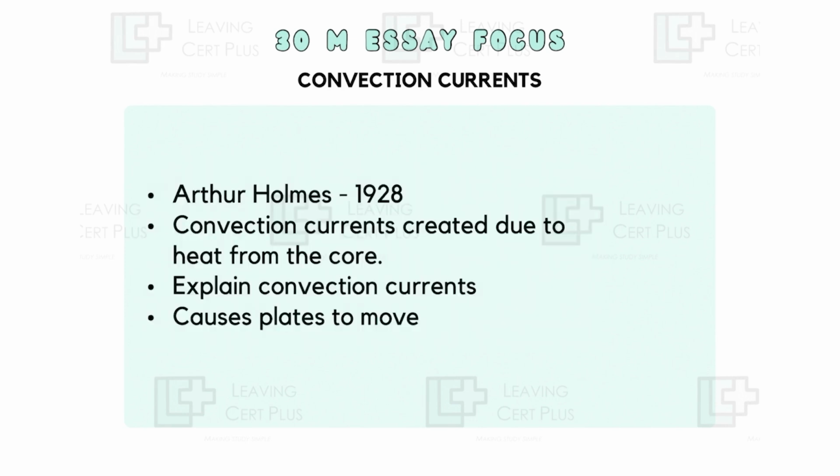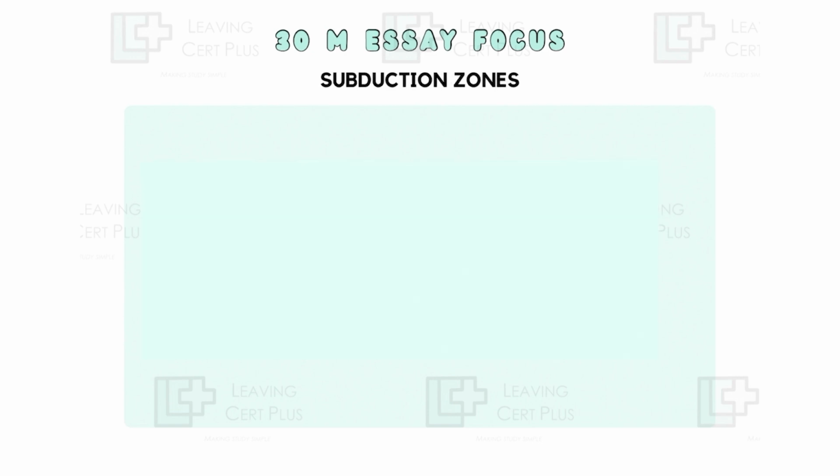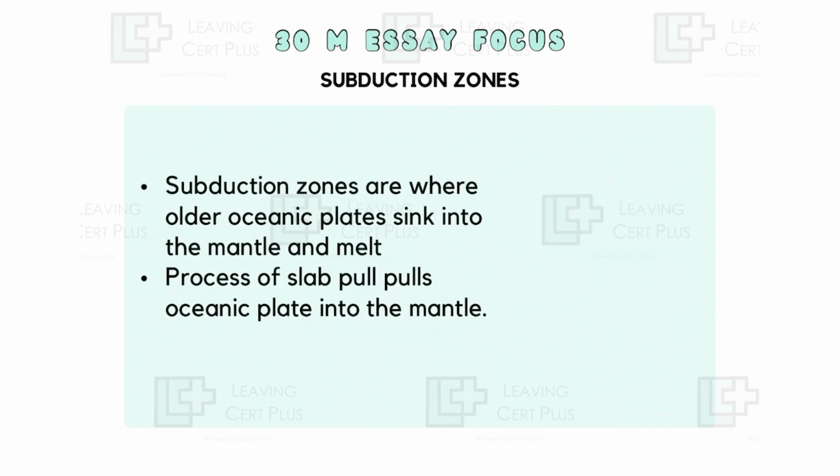The idea here of convection currents was put forward by Arthur Holmes in 1928. Convection currents are created due to heat from the core. You go in then again and give a nice definition of convection currents. Because of this, it causes plates to move. And the last one here is looking at the idea of subduction zones. Subduction zones are where older oceanic plates sink into the mantle and melt. The process of slab pull pulls your oceanic plate into the mantle.